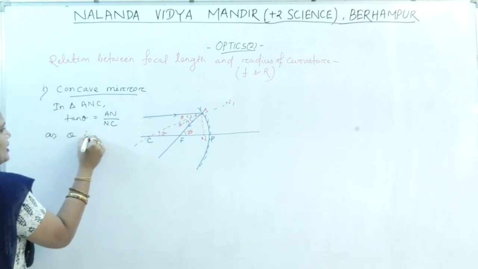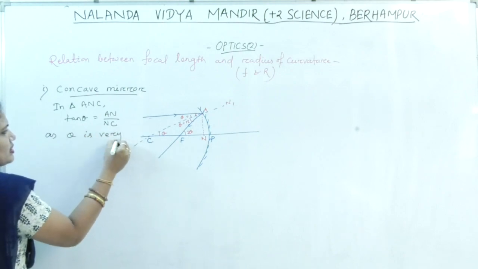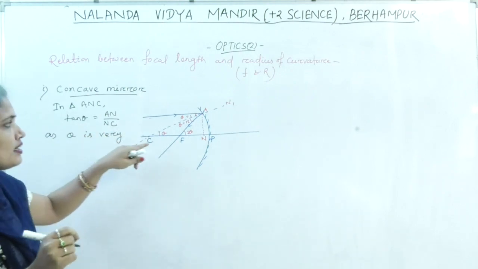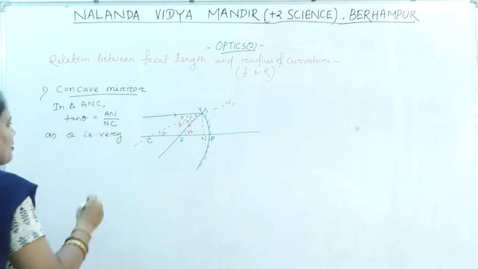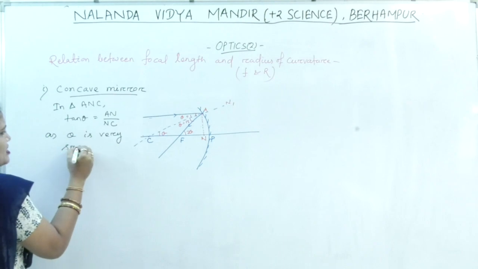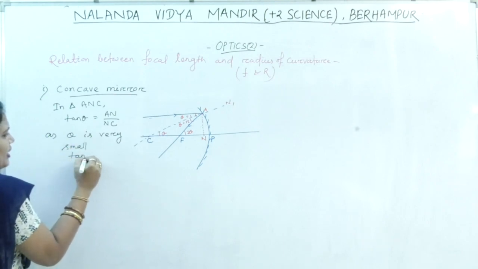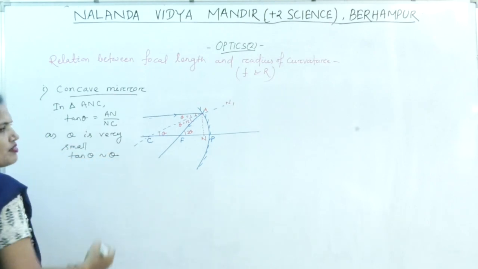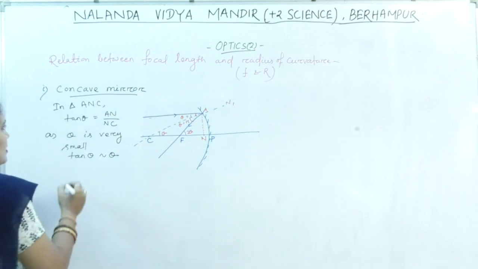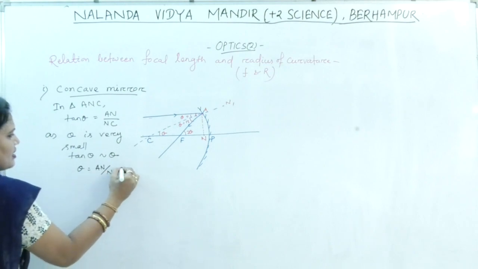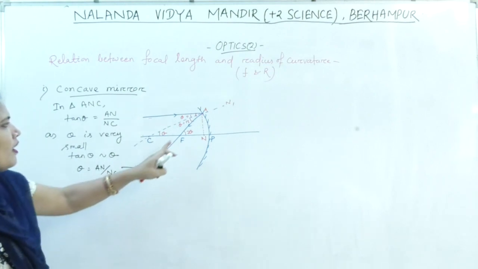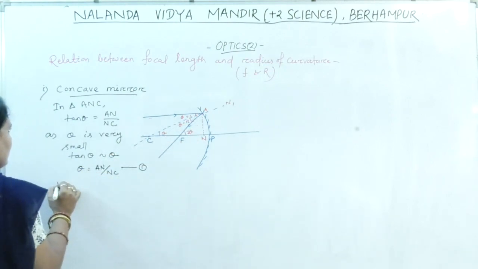As theta is very small, this we have assumed, that the rays make a very small angle with the principal axis. As theta is very small, we can write tan theta as approximately equal to theta. So now theta equals AN by NC. Call it equation 1.